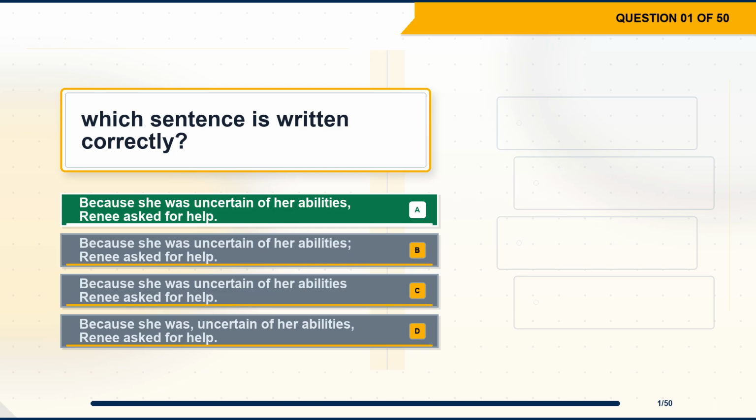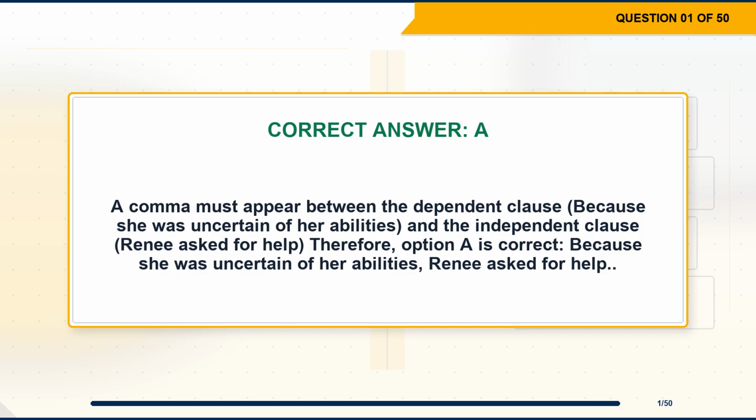The correct answer is option A. Because she was uncertain of her abilities, Renee asked for help. Explanation. A comma must appear between the dependent clause, because she was uncertain of her abilities, and the independent clause, Renee asked for help. Therefore, option A is correct.